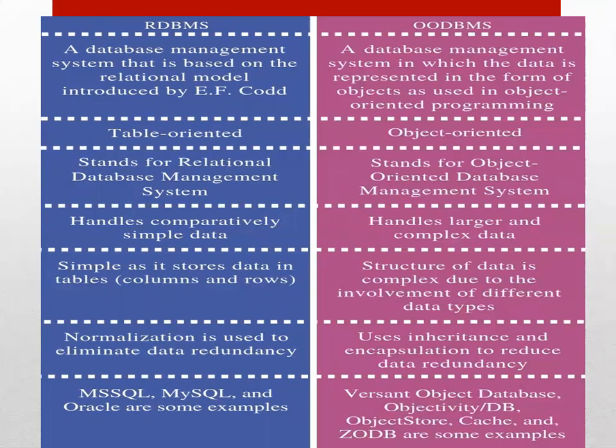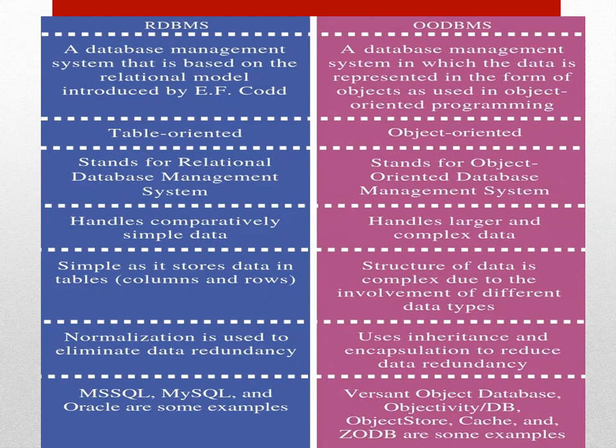In relational database tables, all your data is organized in the form of different tables, and these tables are called relations. And an object oriented database management system is object oriented, related to real world objects. We have data in an object oriented manner. RDBMS stands for relational database management system. On the other hand, OODBMS stands for object oriented database management system.